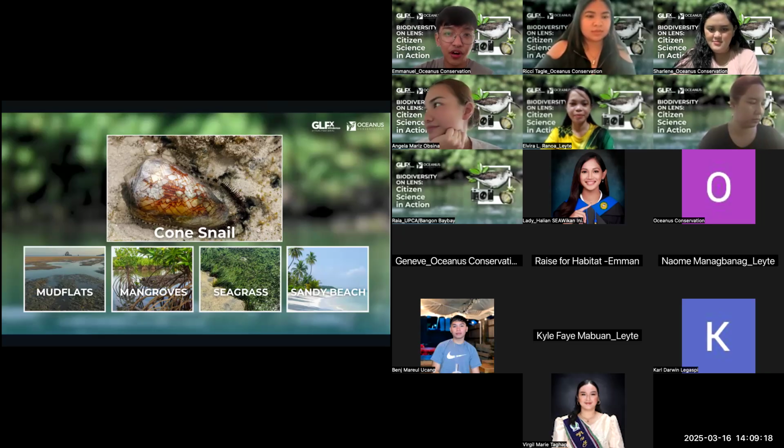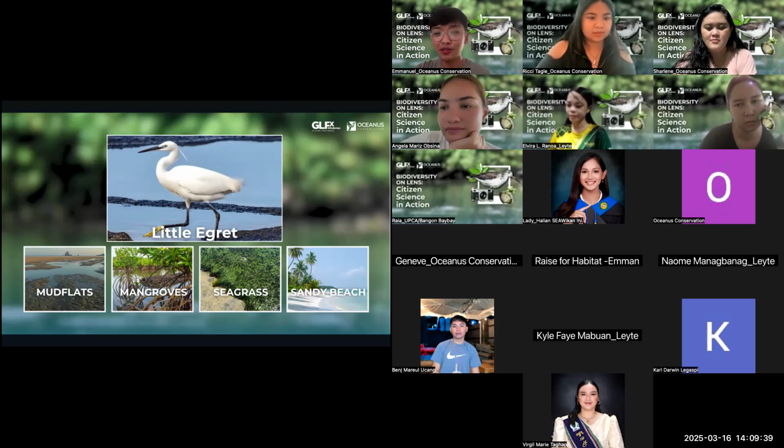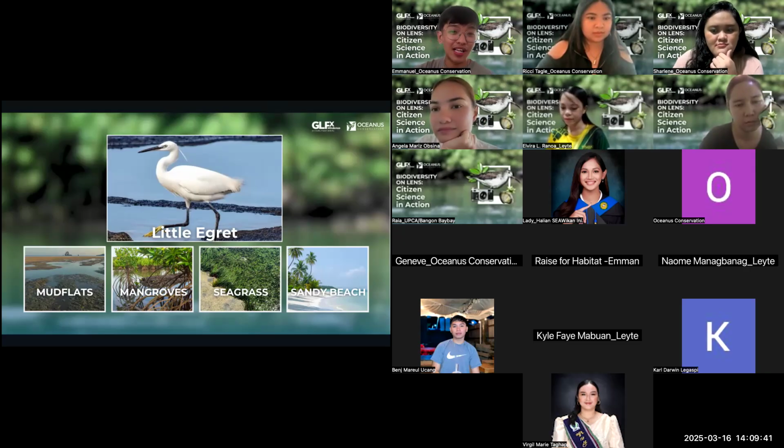For question number three, this little egret, where can we find these species? Is it in the mudflats, mangrove, seagrass, or sandy beach? Okay, so we have some answers: mudflat, mangroves. We can actually find them in mudflats and mangroves. So we have some correct answers here.